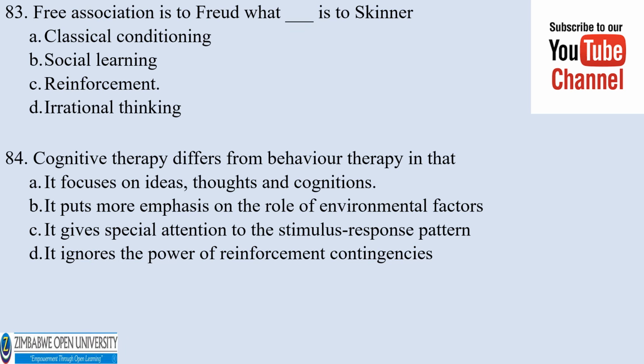Free association is to Freud what what is to Skinner? A. Classical conditioning, B. Social learning, C. Reinforcement, D. Irrational thinking. The correct answer would be C, Reinforcement. 84. Cognitive therapy differs from behavior therapy in that A.